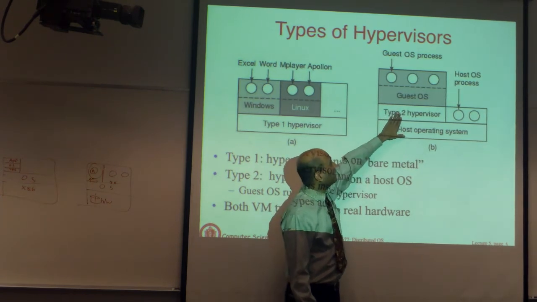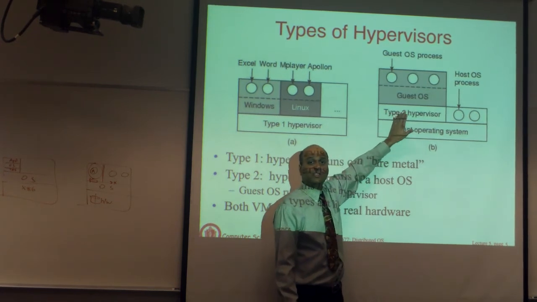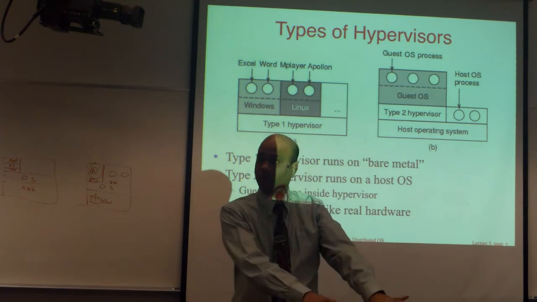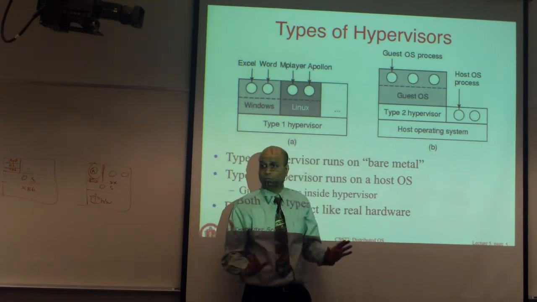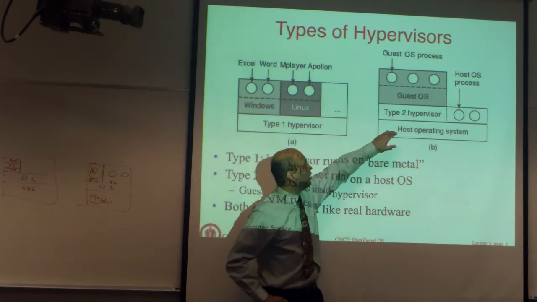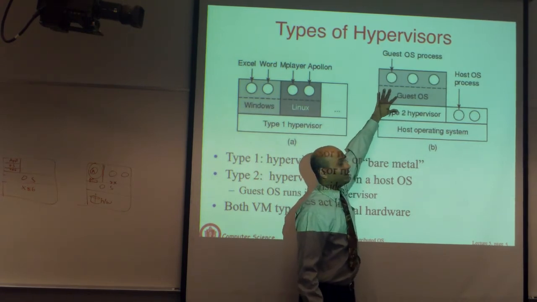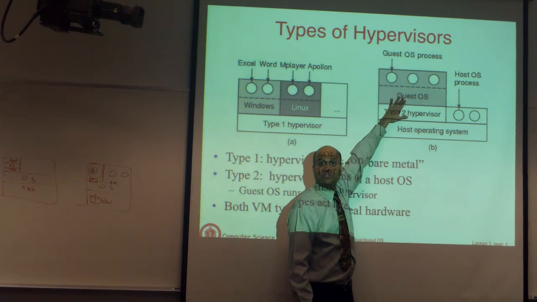On top of this virtualization layer, you can create as many virtual machines as you want. You could have started 2 of these Ubuntus if you wanted to, or as many as you have resources for.